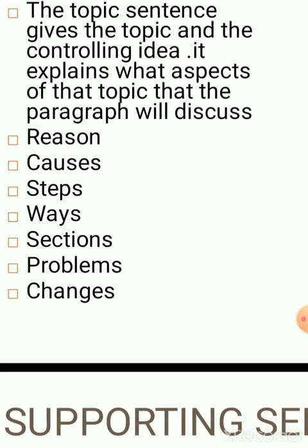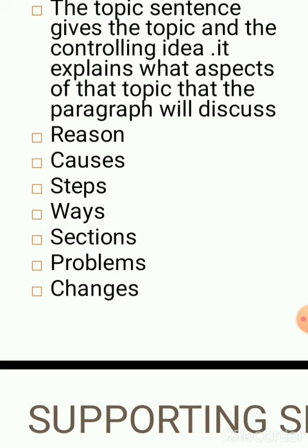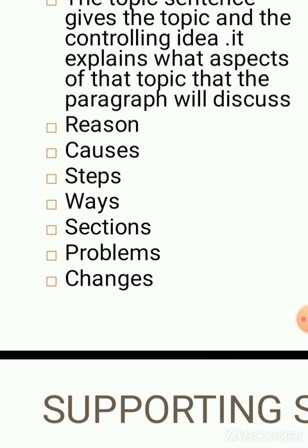For example, you can think about kinds of friends, new friends, old friends, best friends, childhood friends, friends from school, casual friends, how to make friends, what is a friend. So you have to narrow the topic. Then what will you do in order to make the topic narrow? You will just choose one aspect. For example, what is a friend?